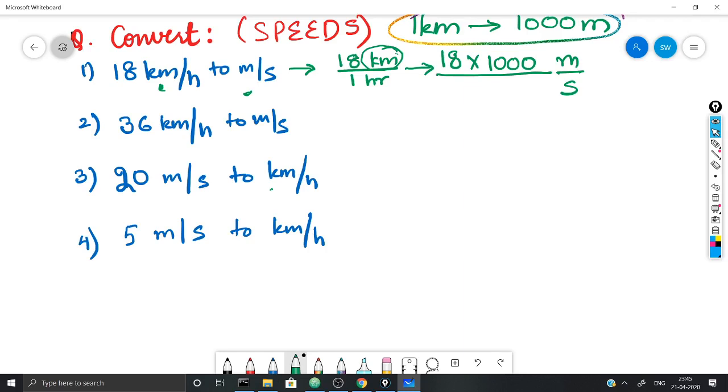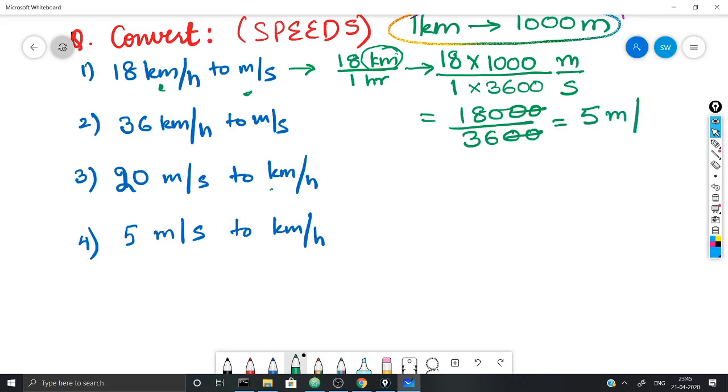1 hour into 3600. When you solve it further, you will get 18,000 upon 3600. This cancels, and 36 fives are 180. So you get the answer 5 meters per second.